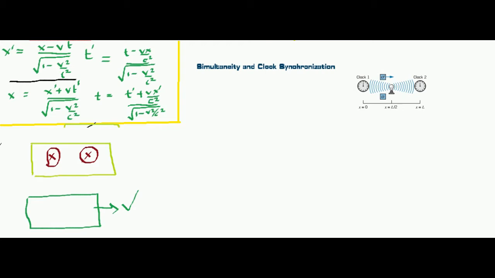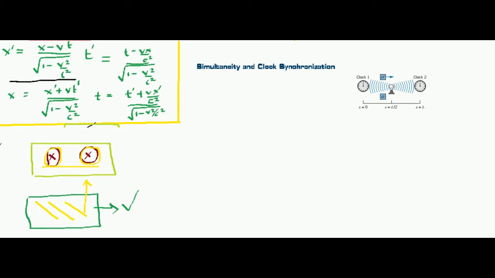In one frame both explosions happen simultaneously, but in this moving frame, when he sees the explosions, explosion number 1 happens first and then after some time explosion number 2 happens. Agreed? So this is relativity of simultaneity. It means that two events that are simultaneous in one frame may not be simultaneous in another frame.